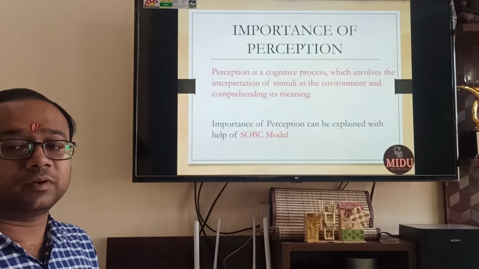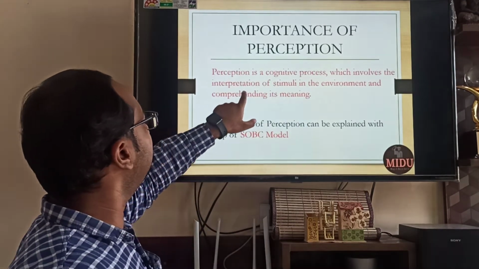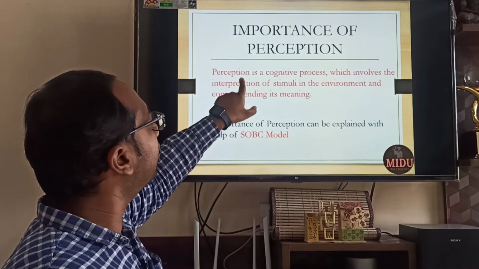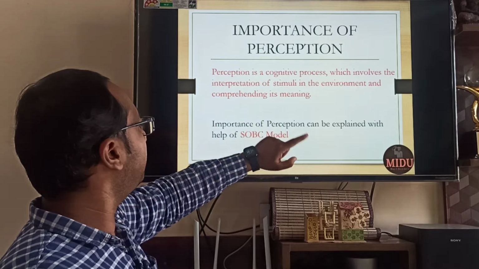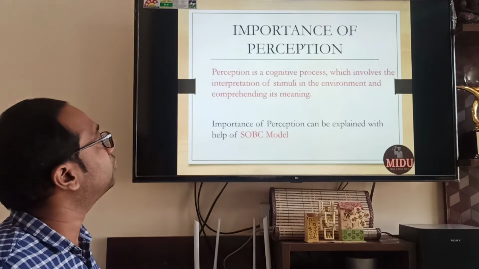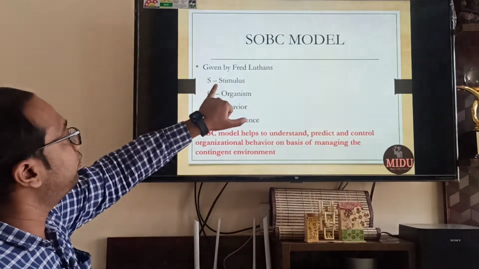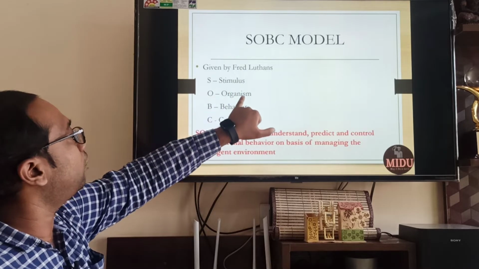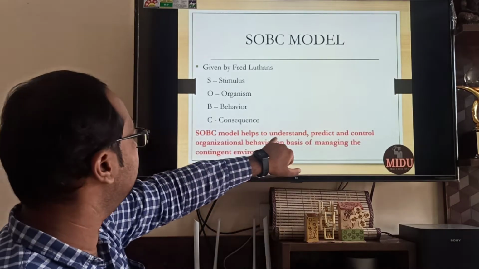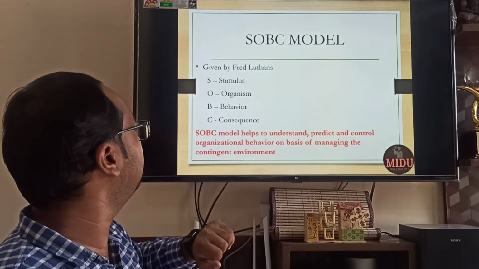Importance of perception. Why is perception important? Perception is a cognitive process which involves the interpretation of stimulus in the environment and comprehending its meaning. It is a cognitive process. So the importance of perception can be explained with the help of the SOBC model. Now let us discuss this SOBC model. SOBC model was given by Fred Luthans. It stands for S for stimulus, O for organism, B for behavior and C for consequence. It helps to understand, predict and control organizational behavior on the basis of managing the contingent environment.